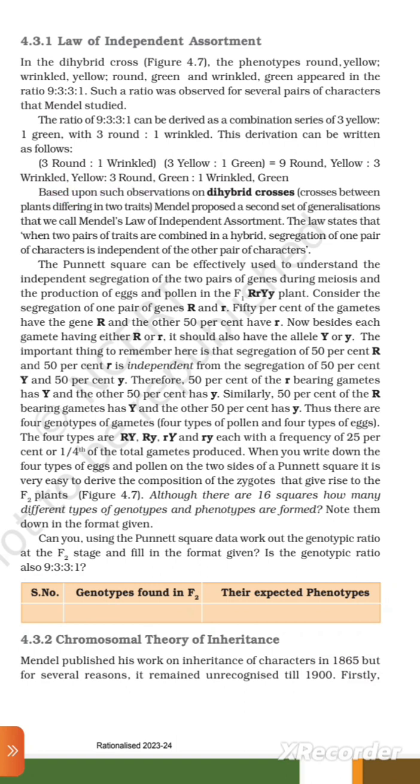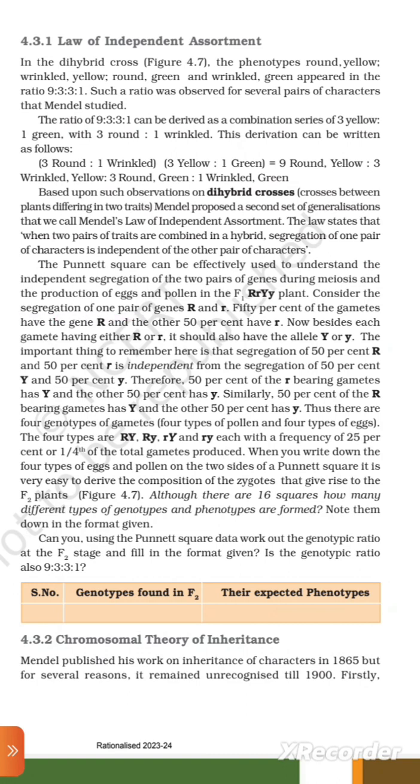Based upon such observations on dihybrid crosses between plants differing in two traits, Mendel proposed a second set of generalizations that we call Mendel's law of independent assortment. The law states that when two pairs of traits are combined in a dihybrid, segregation of one pair of characters is independent of the other pair of characters. The Punnett square can be effectively used to understand the independent segregation of the two pairs of genes during meiosis and the production of eggs and pollen in the F1 capital R small r, capital Y small y plant.